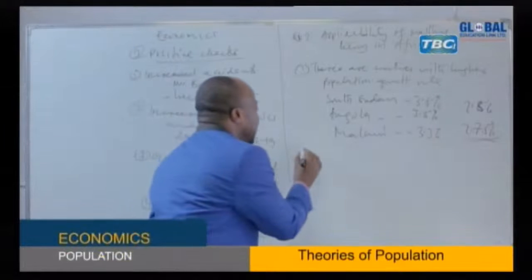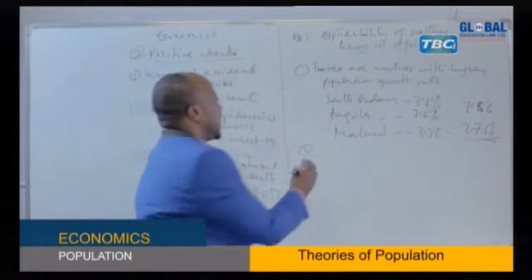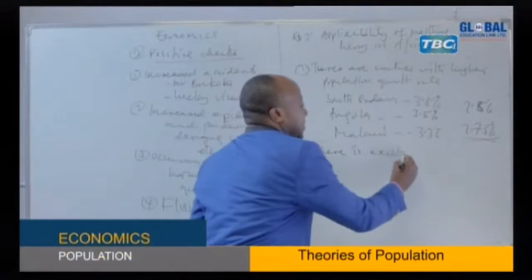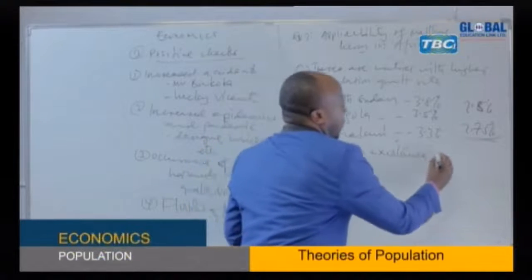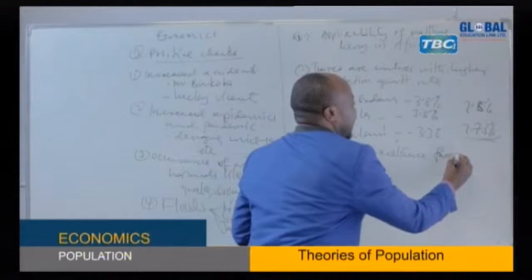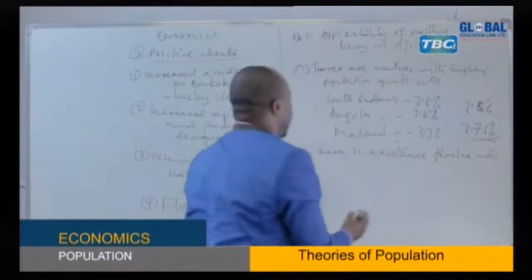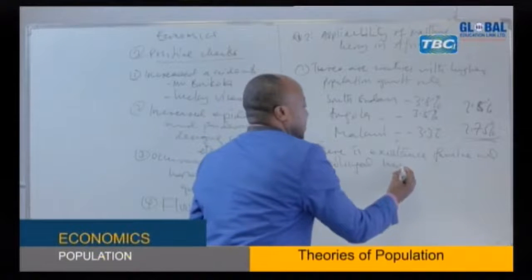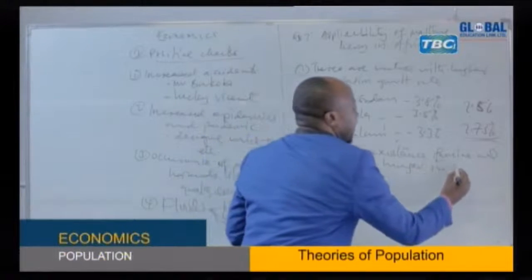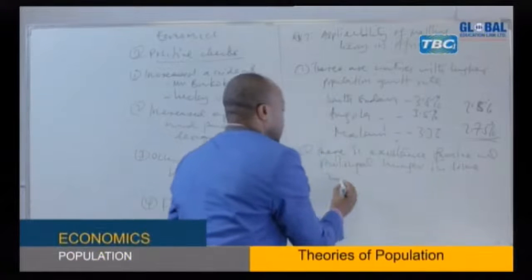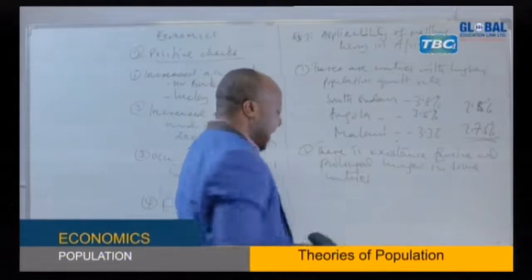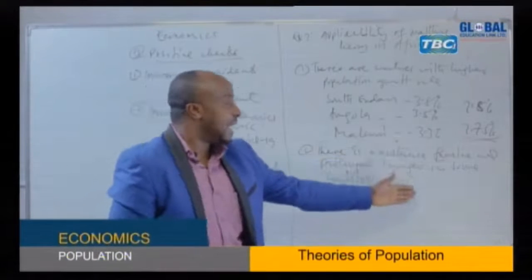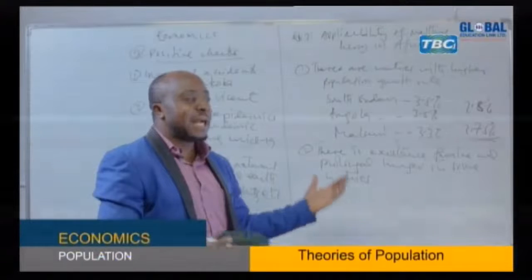The second applicability of Malthus population theory is the existence of famine and prolonged hunger in some countries. So again, some African countries are facing this problem. They have famine. They have prolonged hunger in their countries.